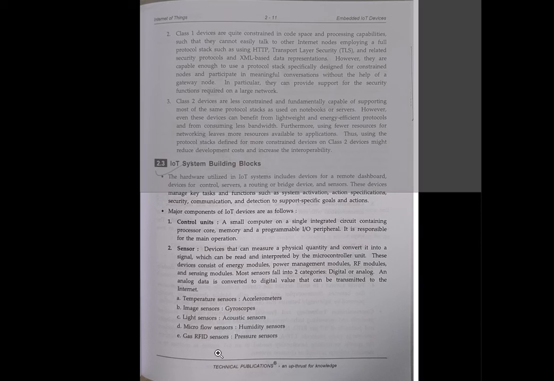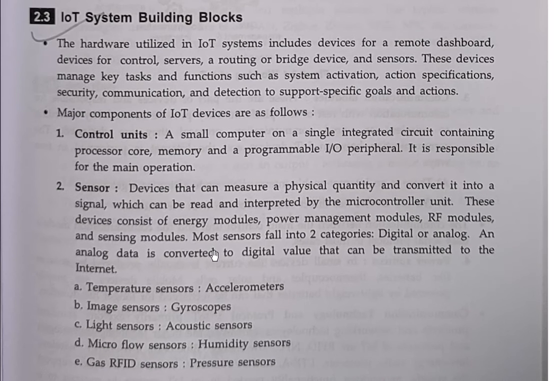Now we have another important topic of your syllabus, the IoT system building blocks. The hardware utilized in an IoT system includes devices for a remote dashboard, devices for controls, servers, routing or bridge devices, and sensors. These devices manage key tasks.